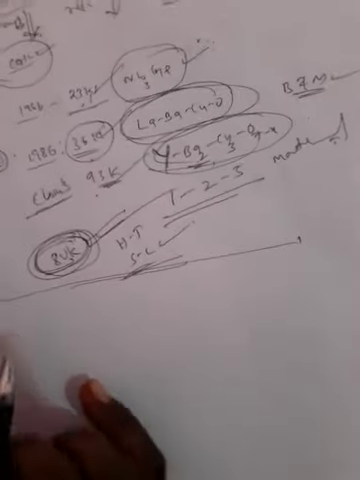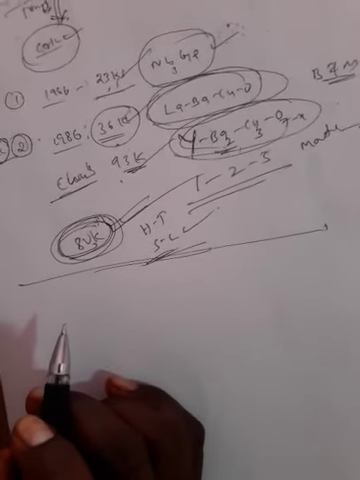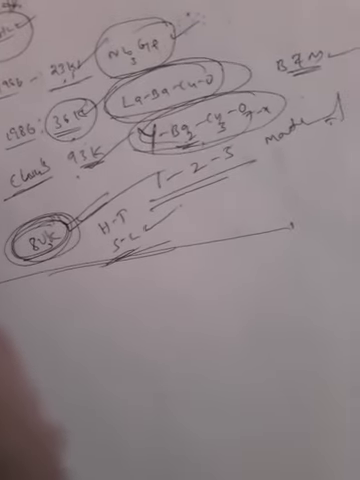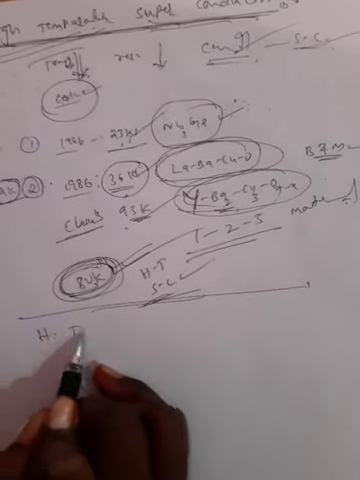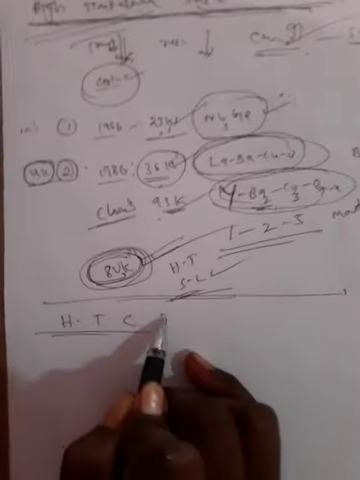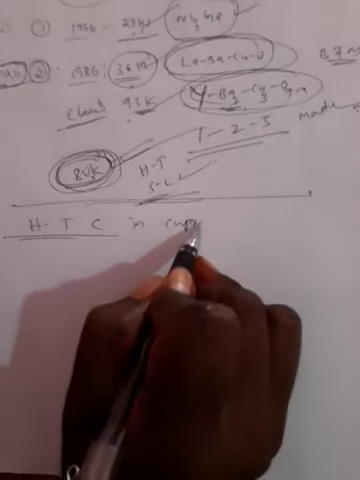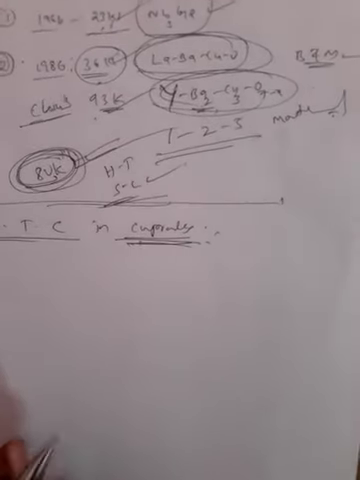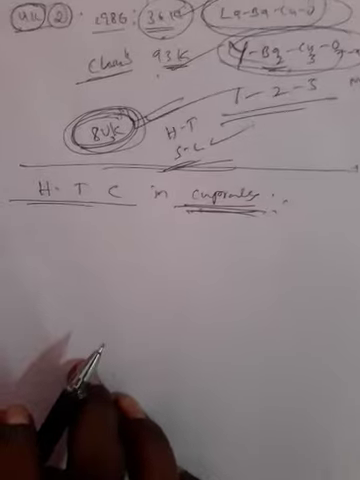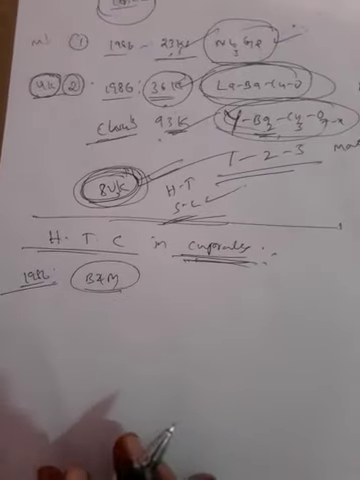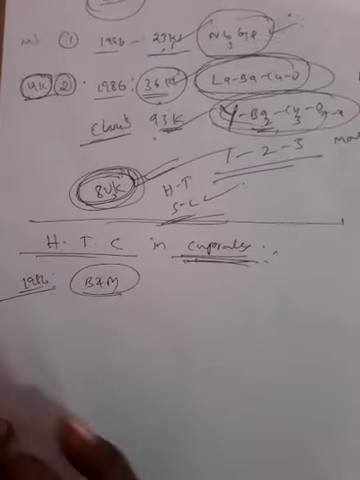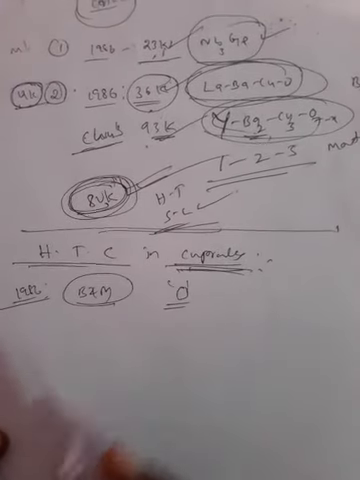Our next concept is high temperature superconductors in cuprates. Now, how to prepare high temperature superconductors in cuprates? This material was prepared in 1986. The scientists are the same, Bednorz and Muller. They prepared a zero resistivity material.